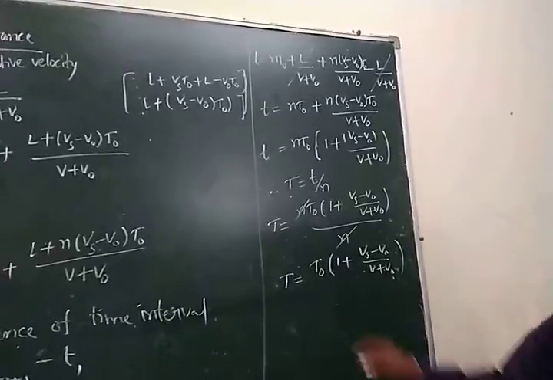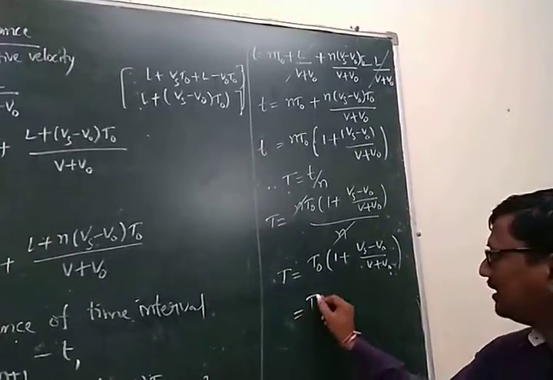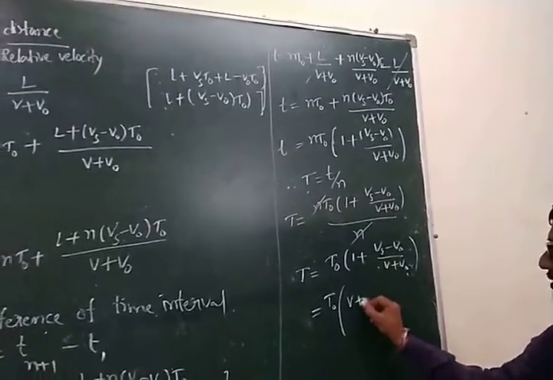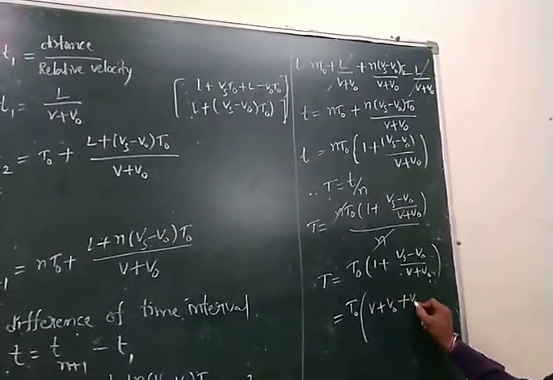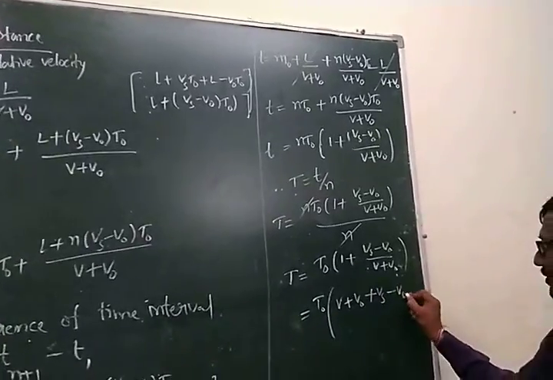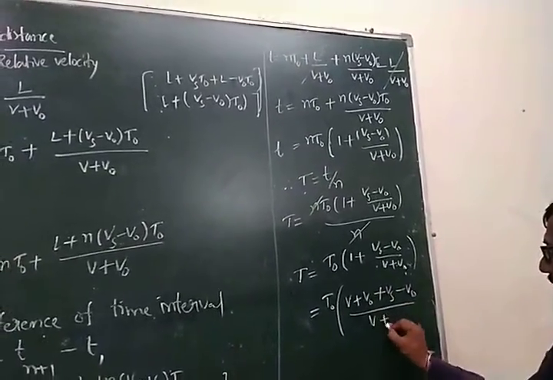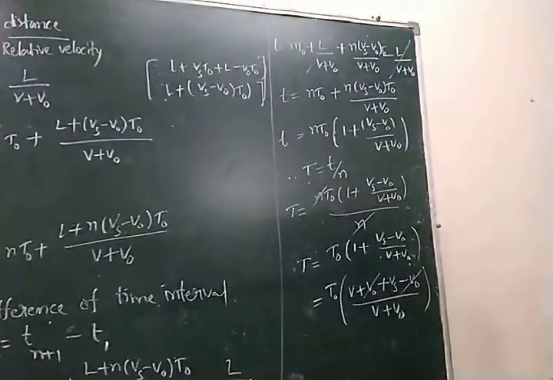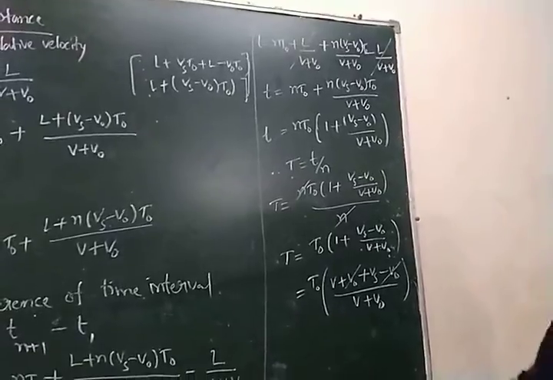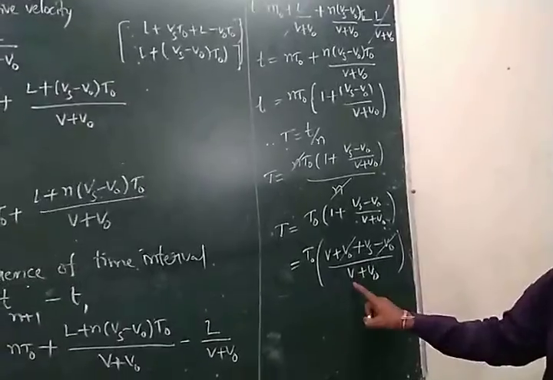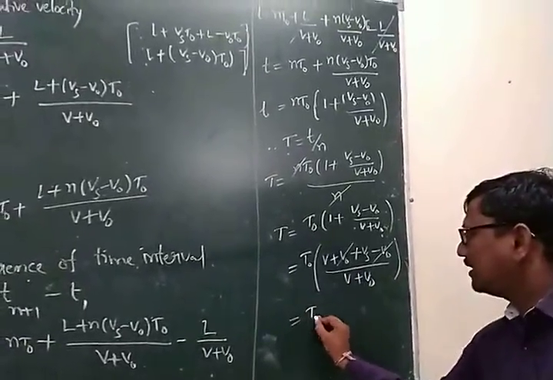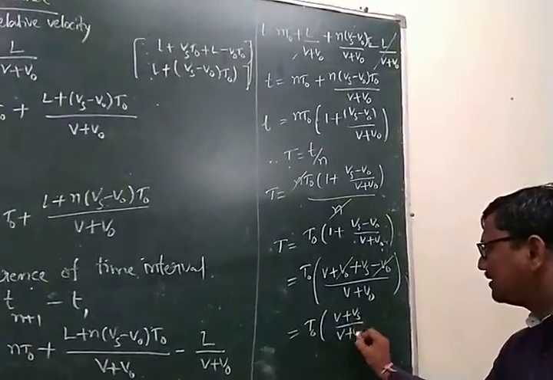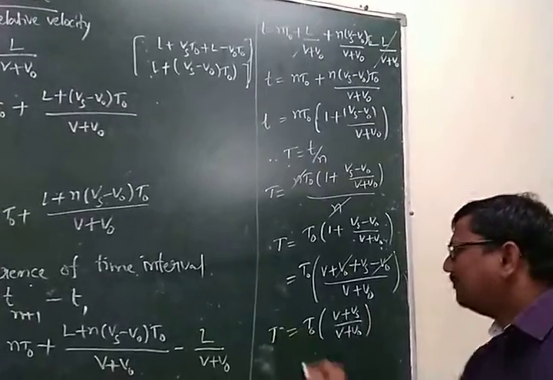Take the LCM: 1 into (V plus V naught) plus (Vs minus V naught), divided by (V plus V naught). The plus V naught minus V naught gets cancelled. The remaining is (V plus Vs) by (V plus V naught), so T is T naught into (V plus Vs) by (V plus V naught). This is the time interval.